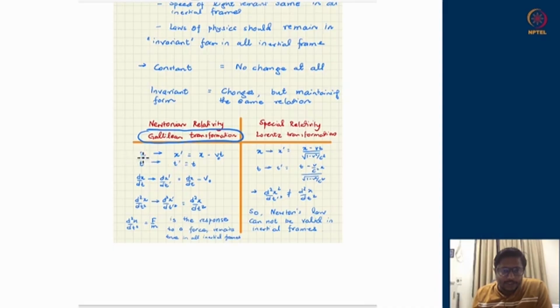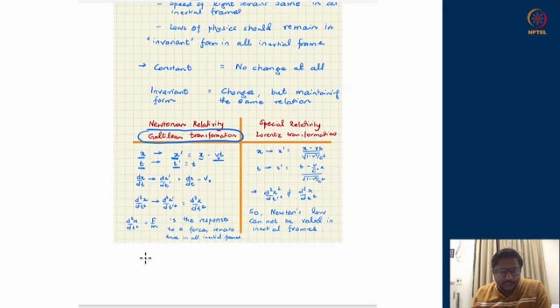Your coordinates are x and t, and the other inertial frame's coordinates will be x primed and t primed. The Galilean transformation suggests that your coordinate and the other frame's coordinate are related by a velocity times the time. Meaning, if another frame is moving away from you with some velocity v0, it would find that its location is given by the expression x minus v0 t. Similarly, for time in the Galilean transformation, time does not change across two different inertial frames. So time will remain the same.